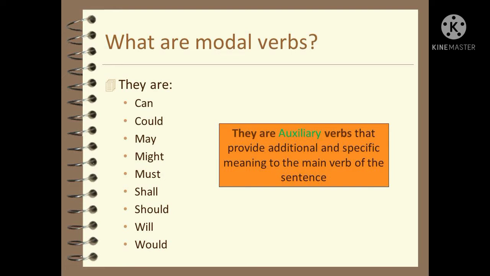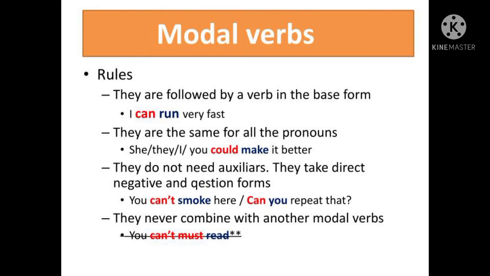Children, let's see the rules for modal auxiliary verbs. Rule number 1. They are followed by a verb in the base form. For example, I can run very fast. They are the same for all the pronouns.